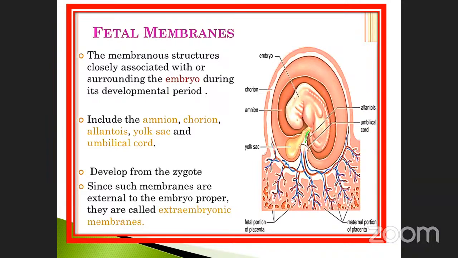So, peripherally present, outer side, outer covering. Okay, that's why it is called fetal membrane, extra embryonic membrane. These are all called extra embryonic membranes, except the fetus, the embryo. Okay, the fetus is covered by the extra embryonic membrane. We may call it like that, isn't it? This is the fetal portion of the placenta. This is called the maternal portion. These are called the fetal portion.